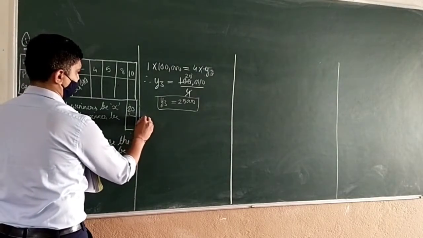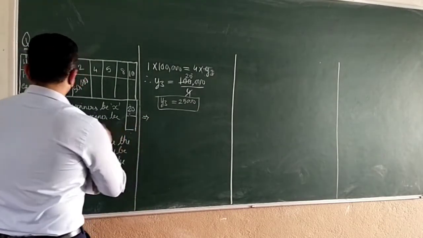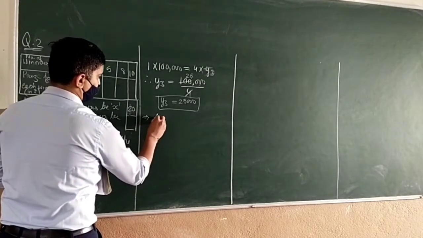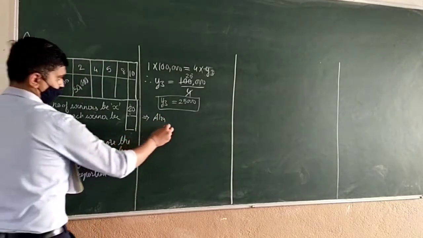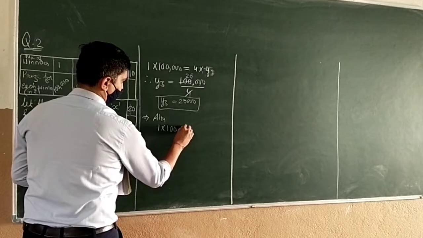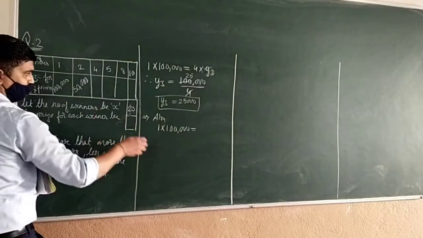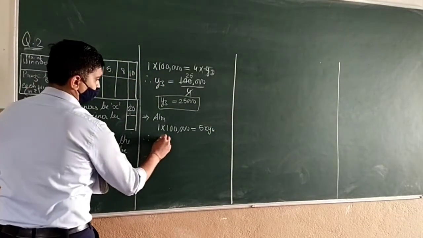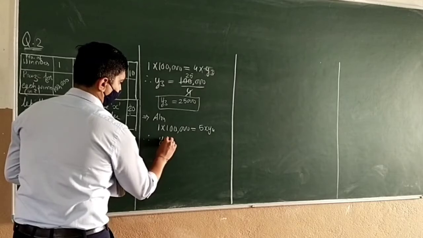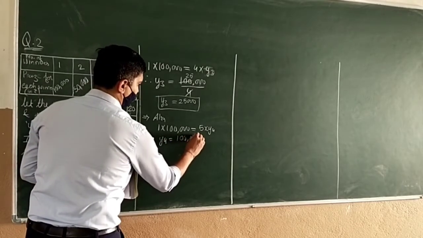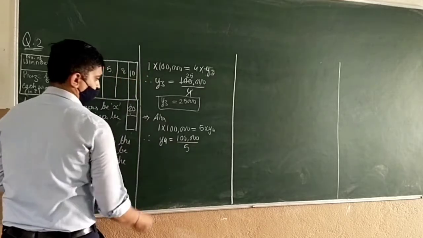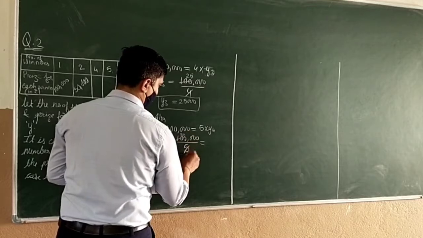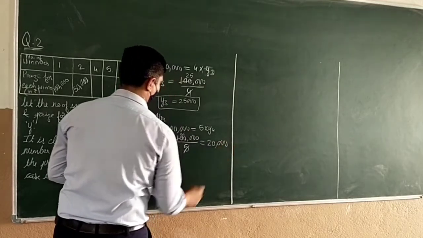In second part, 2 we can take similarly. 1 into 1 lakh will be equal to 5 into y4, right? Therefore, y4 will be 1 lakh into 1 will be 1 lakh. Divide by 5. 5 ones are 5, 5 20s are. So it will be 20,000.